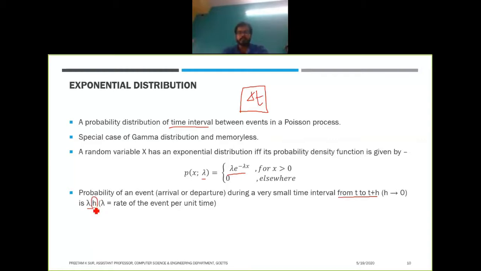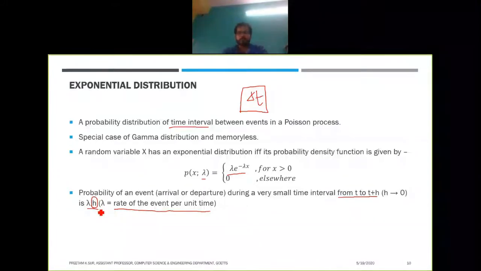H is your time interval in this case, and lambda is a constant. So the rate of events per unit time is independent of time; it is a constant, and the probability depends only on h.